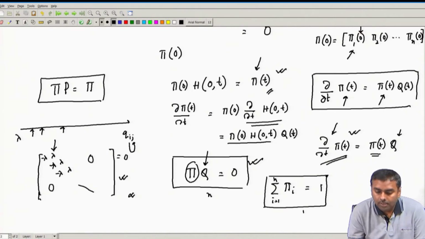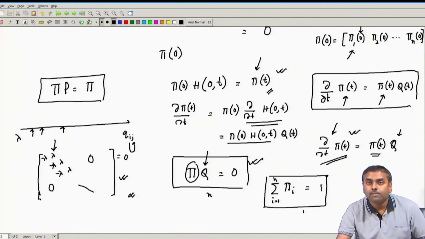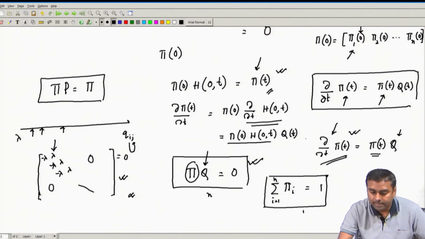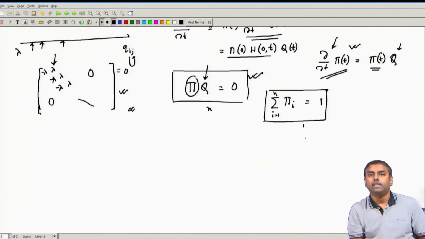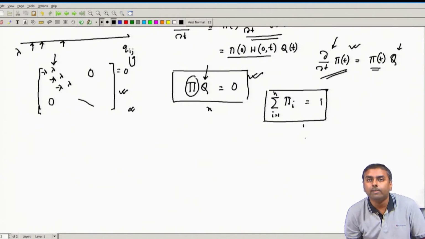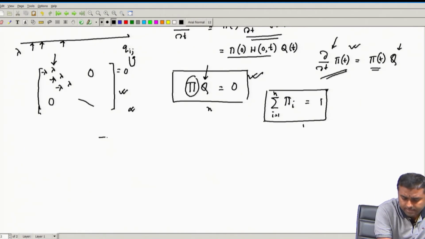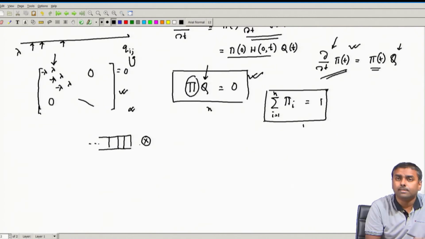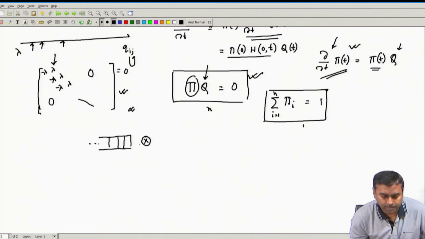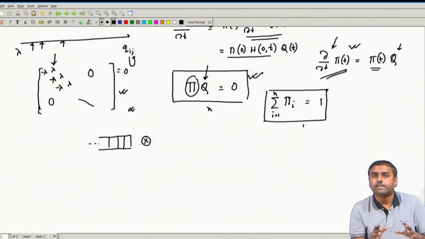Okay. With this background, let us try to solve some realistic things in queuing. So far we have been talking about queuing, but we still have not solved any queuing. Let us try to solve a queuing system with a single server. So, only one server is there, which has some description.